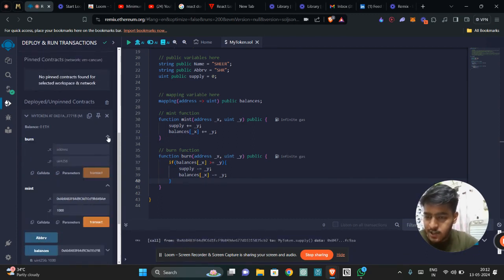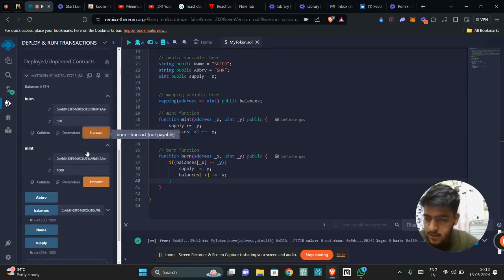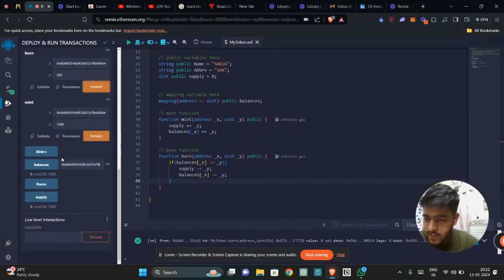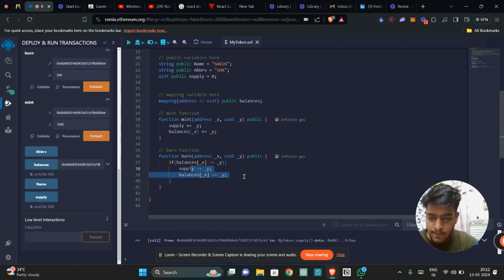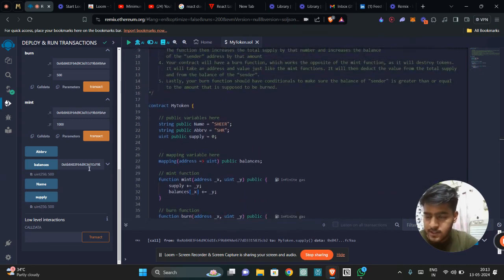Now let's check the functionality of the burn function. We have added this address and let the amount to be deducted be 500. So now, we have clicked on transact. And now if we check the balance of this particular address, it's 500, which is fine. I think it's working. And also the total supply is 500. So even this piece of code is working. It means the mint is working, the burn function is working, and the mapping is working. So overall, this piece of code is good and it is ready.